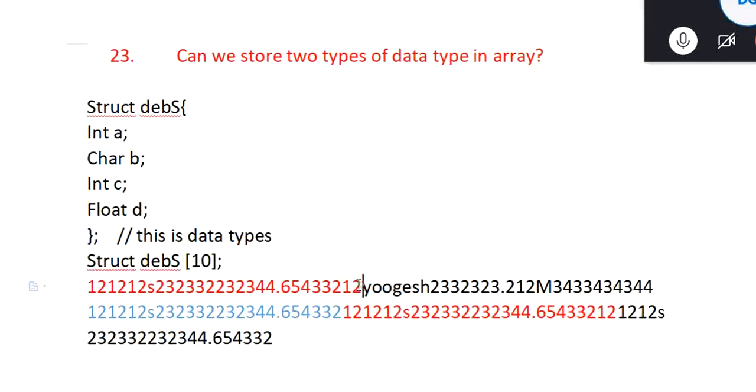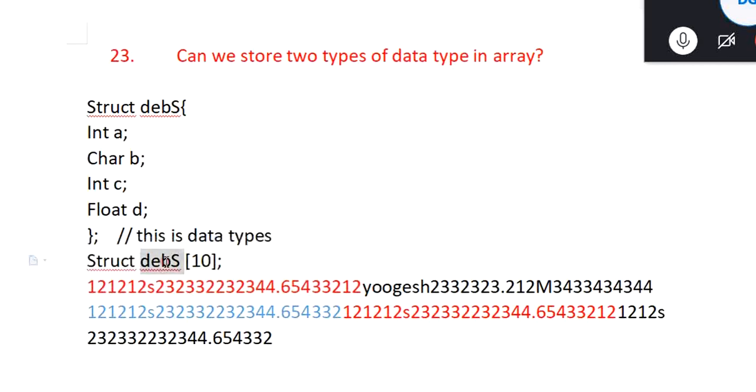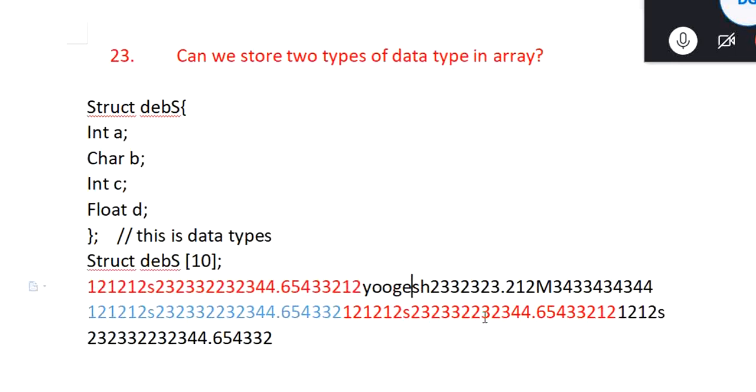So this is the meaning. So this is one data type, and in this array, can we save one element like this, and one element like this and another element like this. This is what the question is.